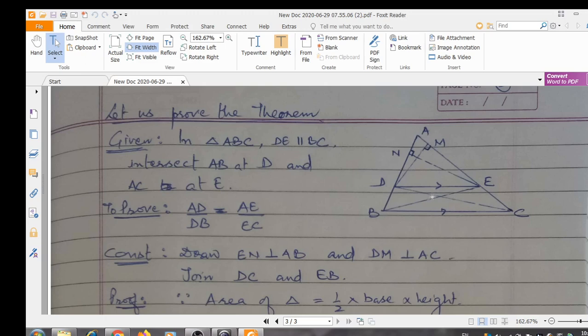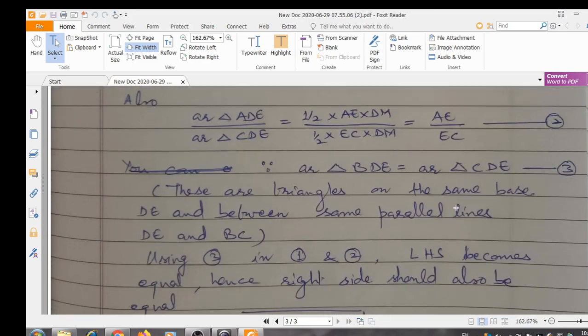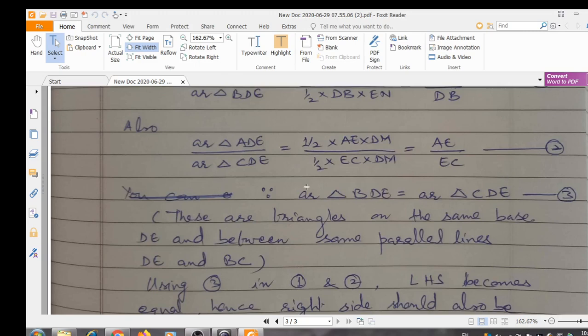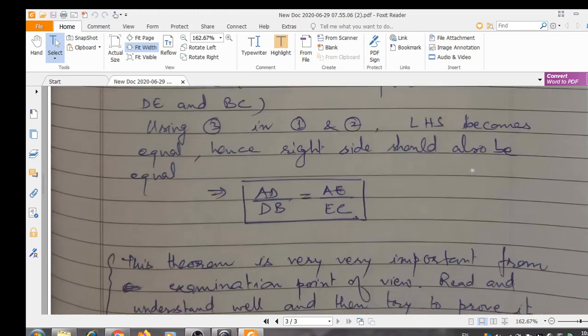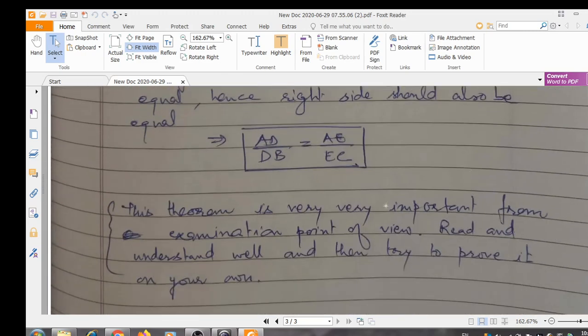If you observe it carefully, you can see triangle BDE and triangle CED, they are two triangles on the same base DE and between same parallels DE and BC. What does it mean? Their areas must be equal. In class 9th we have studied triangles on the same base and between same parallels are equal in area. So it implies if we use now this equation number 3 in equation number 1 and 2, then their left hand side will become equal, and since left hand sides are equal, their right hand side will also become equal. From there we can prove that AD upon DB is equal to AE upon EC.